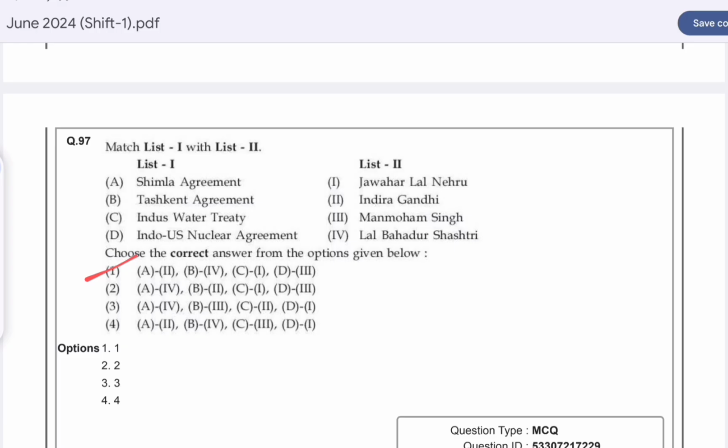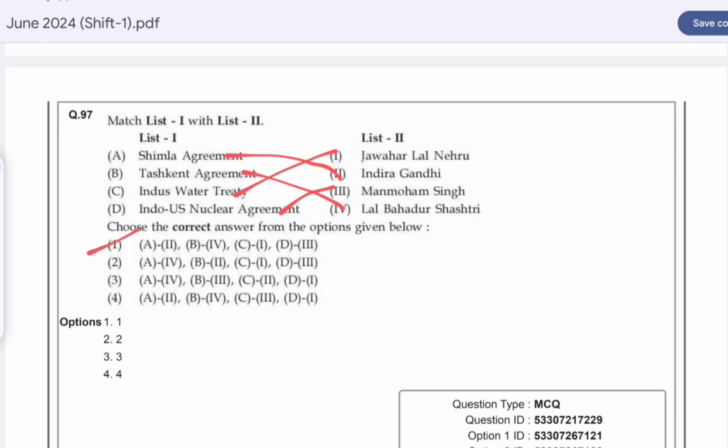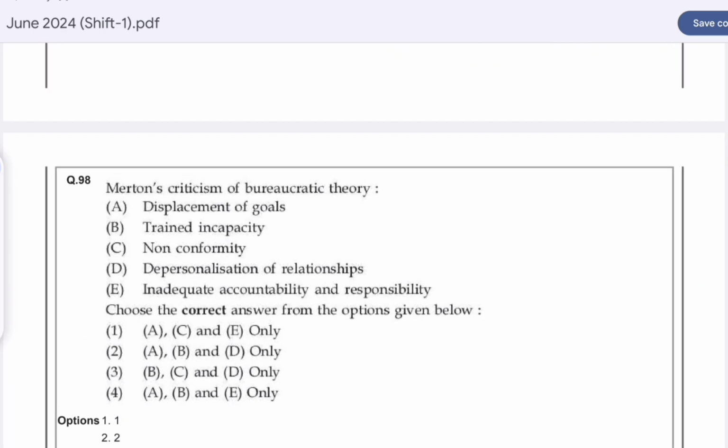Option A is correct here. Shimla Agreement is by Indira Gandhi. Tashkent Agreement is by Lal Bahadur Shastri. Indus Water Treaty is by Jawaharlal Nehru. And Indo-US Nuclear Agreement is by Dr. Manmohan Singh. Now question number 98.